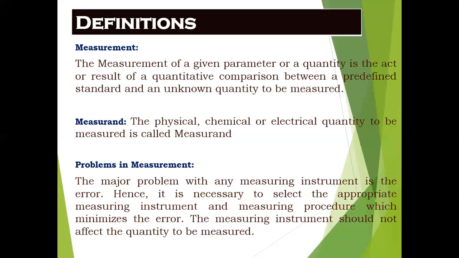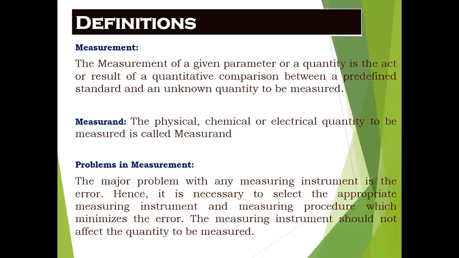Now we see problems in measurement. All of you know, since we are doing labs, so many experiments in different labs, the first problem we face is error. The major problem with any measuring instrument is error. So in labs, there are many precautions, such as readings being taken without parallax error.